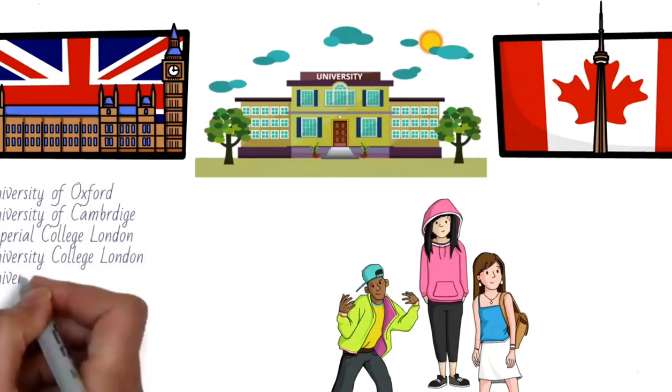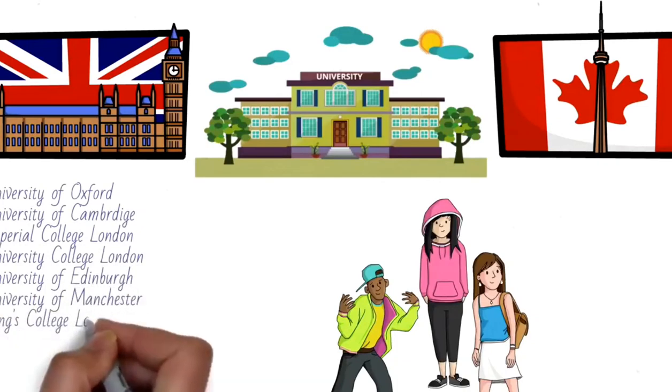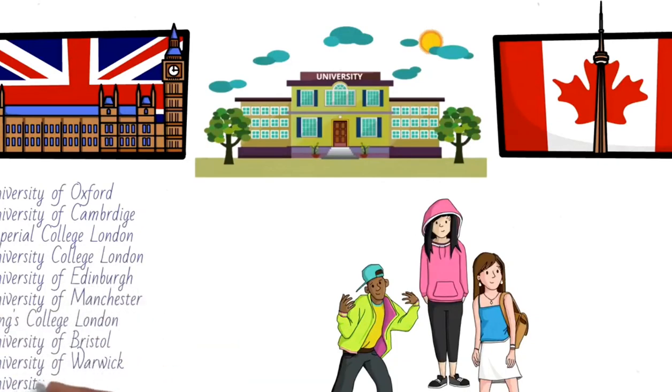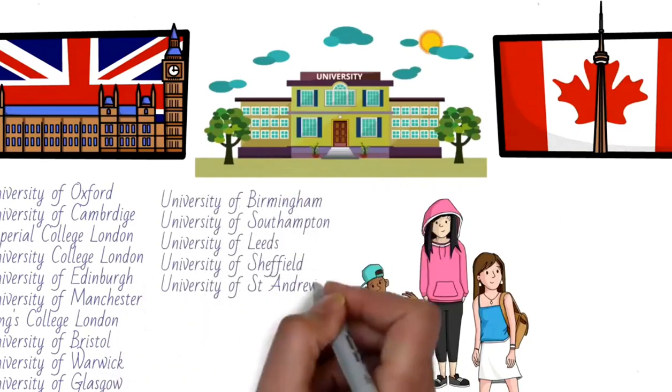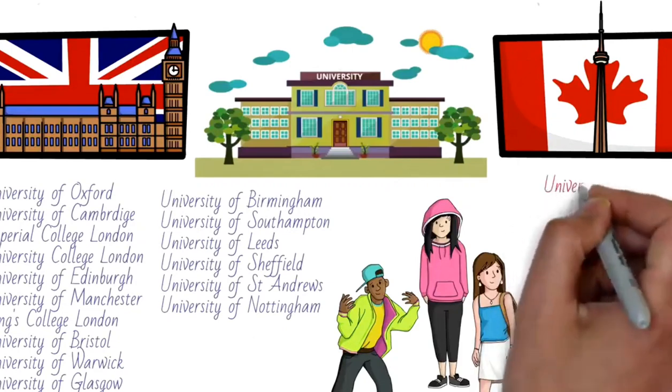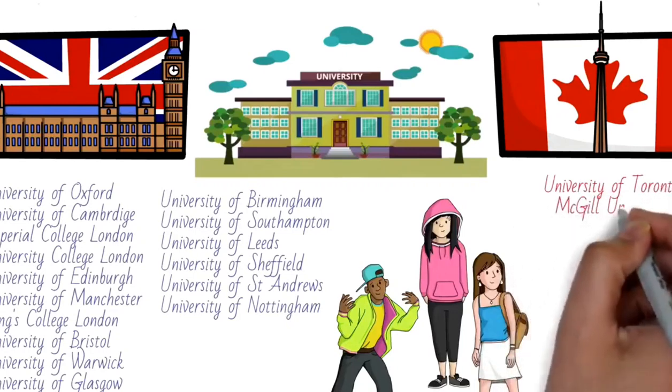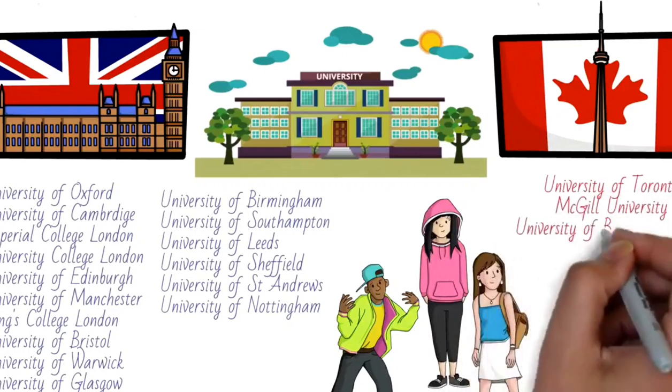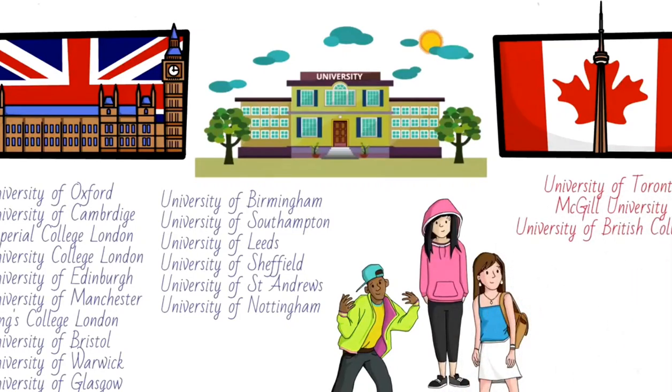institutions in that list, namely University of Oxford, University of Cambridge, Imperial College London, University College London, University of Edinburgh, and all of those which are listed out here. While Canada has only 3 in the top 100: University of Toronto, which is obviously in Toronto, McGill University, which is in Montreal, and University of British Columbia, which is in Vancouver.